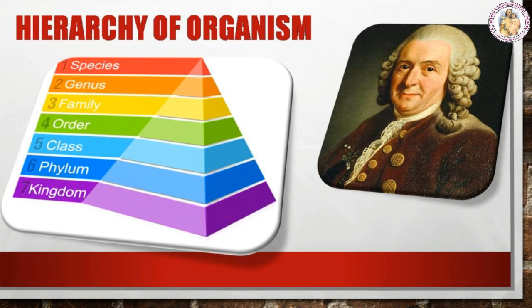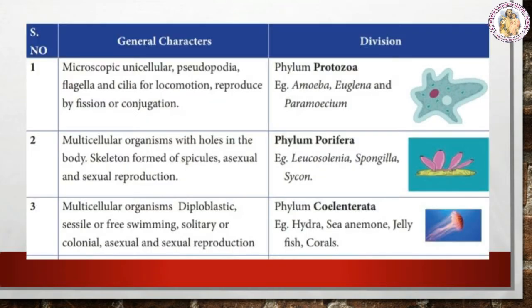This system was introduced by Linnaeus and is called the Linnaean hierarchy. There are 7 main categories of hierarchies, namely kingdom, phylum, class, order, family, genus, and species. Species is the basic unit of classification. Based on the classification, the table shows the different phyla with the general features and examples of different phyla and classes. Come, let's see that.